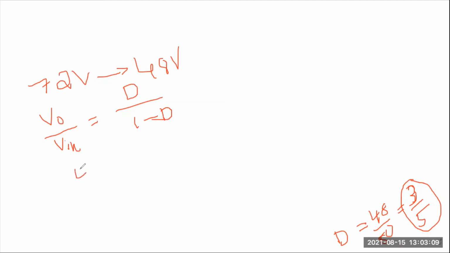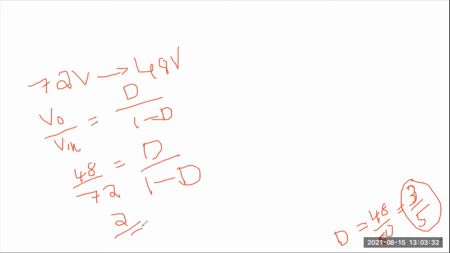Let me write it as 48 divided by 72, that is equal to D by 1 minus D. 48 by 72 can be written as 2 divided by 3, because 24 is a common factor. 2 by 3 is equal to D by 1 minus D.